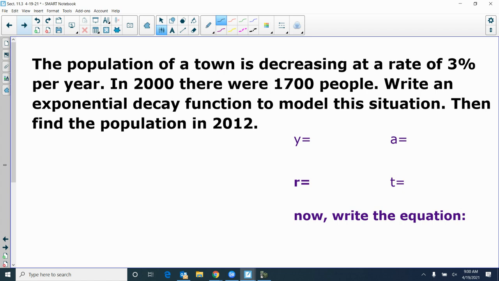If you think you know what to do, write down the equation, see what you come up with. If you're not quite sure, wait a minute, and then I'll go through it.